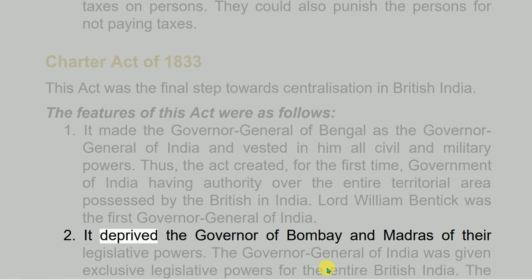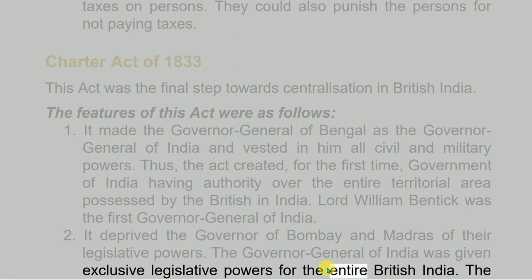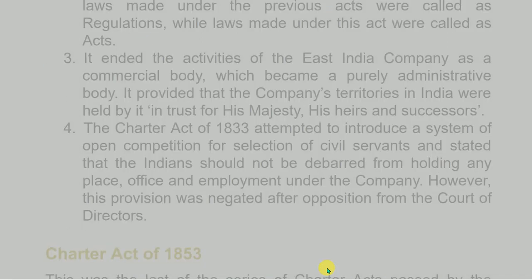2. It deprived the Governor of Bombay and Madras of their legislative powers. The Governor-General of India was given exclusive legislative powers for the entire British India. The laws made under the previous acts were called as regulations, while laws made under this act were called as acts. 3. It ended the activities of the East India Company as a commercial body, which became a purely administrative body. It provided that the company's territories in India were held by it, in trust for His Majesty, his heirs